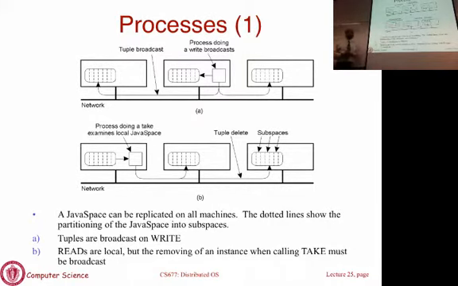Then reads are local in this case. When you want to read, you just ask your local copy. You don't have to go to another machine and try to read it. But if you delete something from your local copy, you have to then notify all of the other shared entities saying that this object has been deleted, for consistency reasons. That's just consistency maintenance. So this is basically write everywhere, read local. That's one way to configure your shared bulletin board. The shared bulletin board is replicated, all writes are broadcast, reads are local, deletions have to also be broadcast.